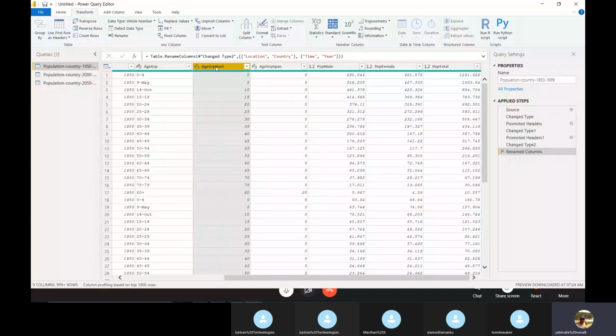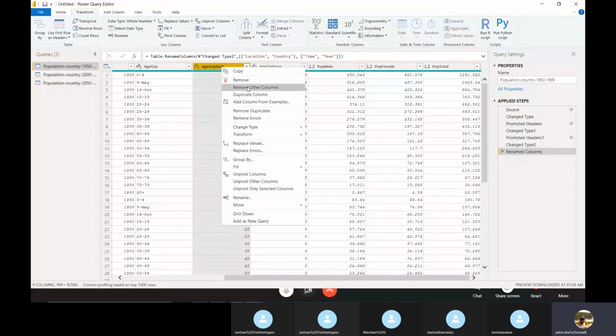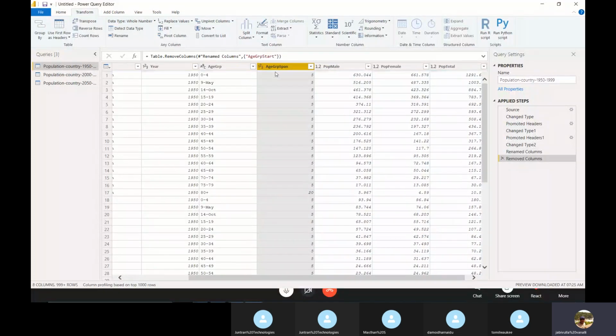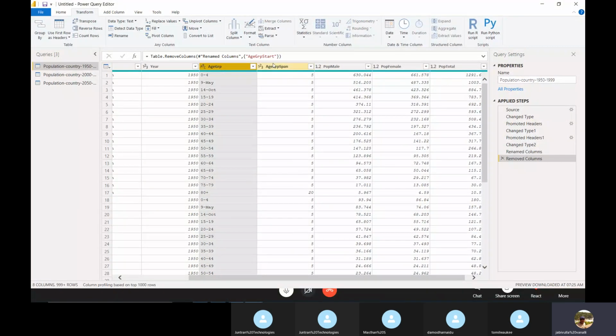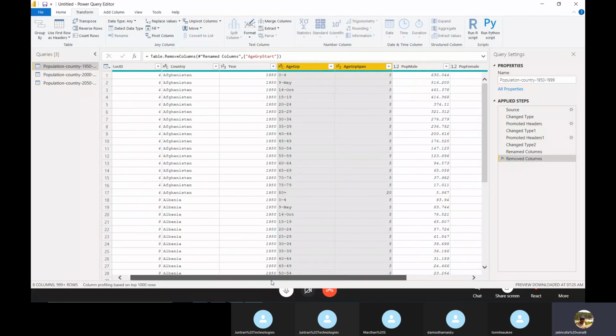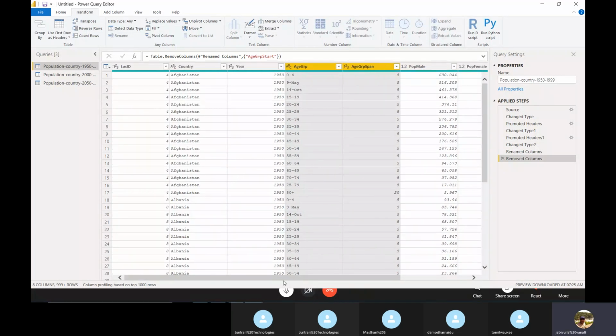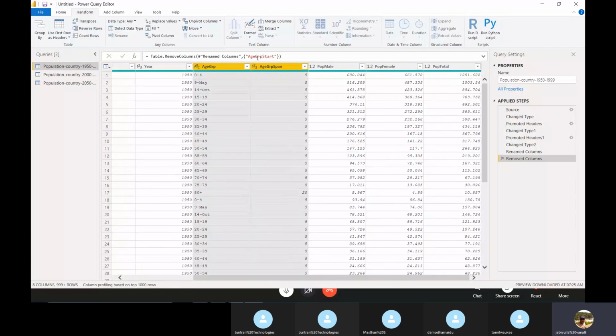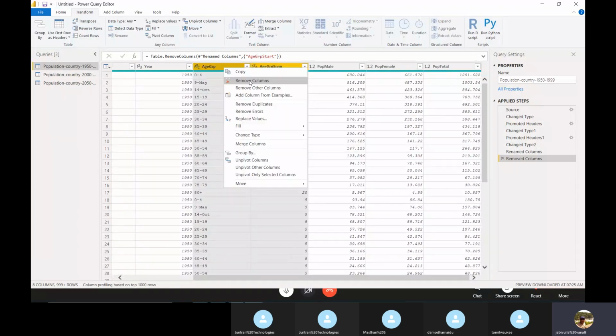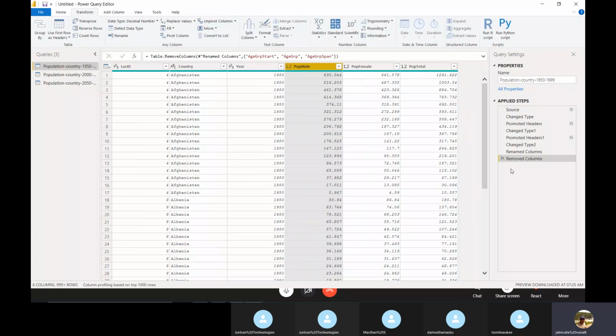So if you want to delete any column, just select that column and click on remove. If you want to delete more than one column, hold Ctrl and select them. These two I want to delete. Right click and remove columns, that's it. Removed columns.